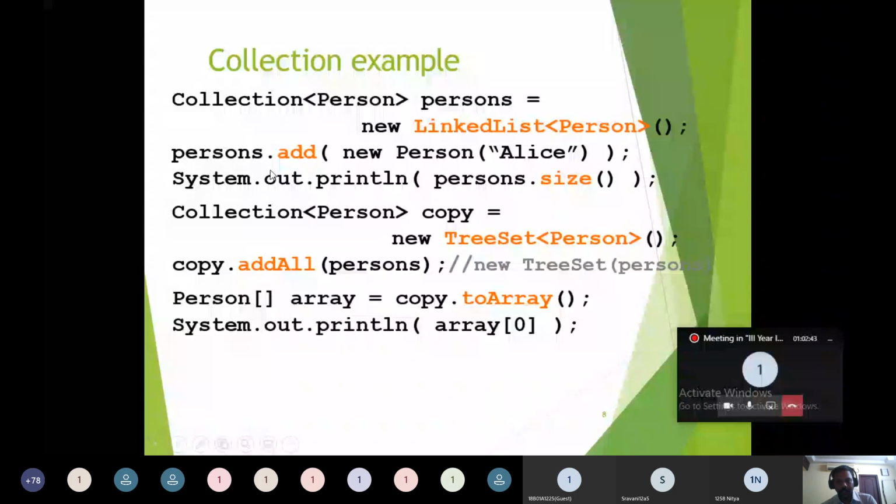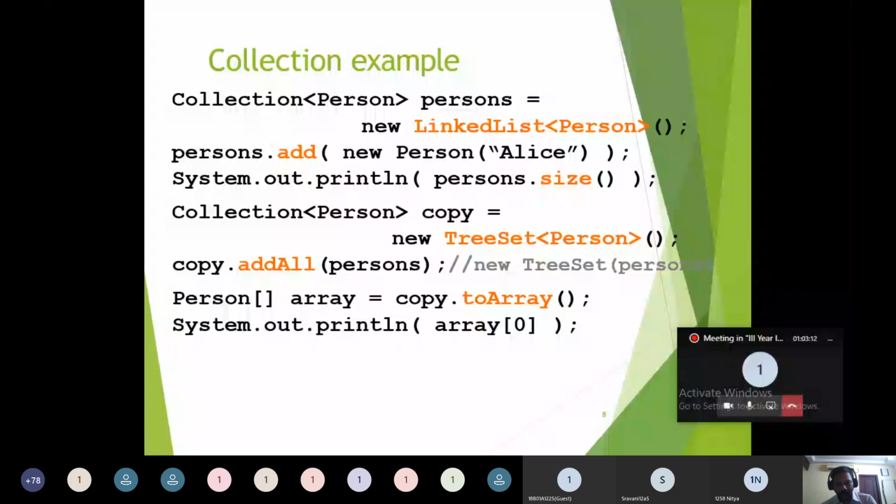This new Person is one object, added into the collection object called persons. Now persons holds one Person object. If I print persons.size, it will print one, since it holds only one object.